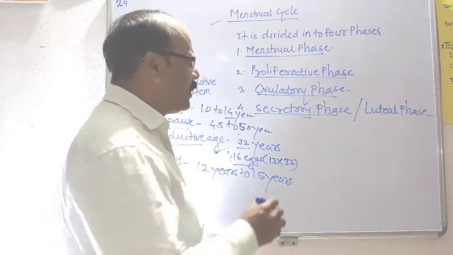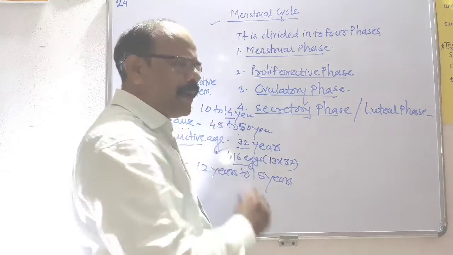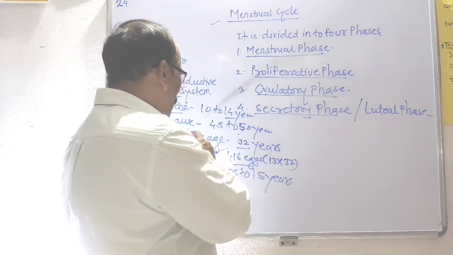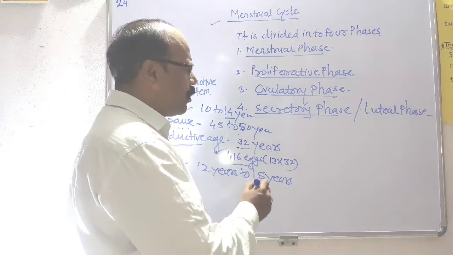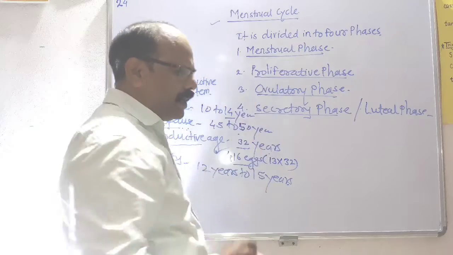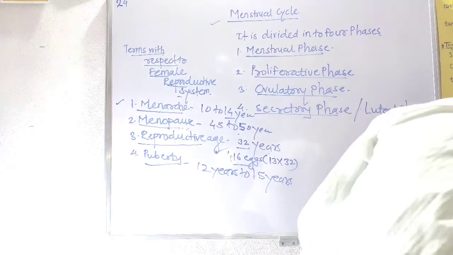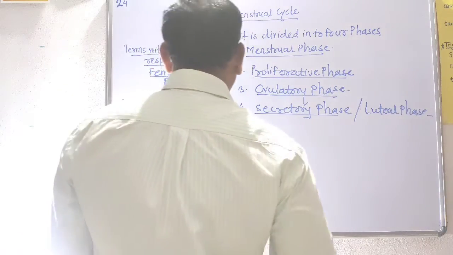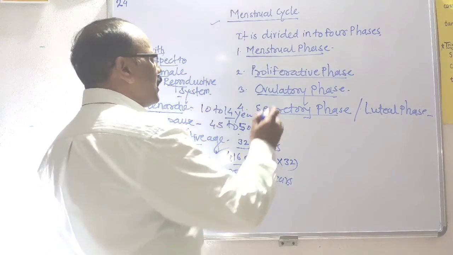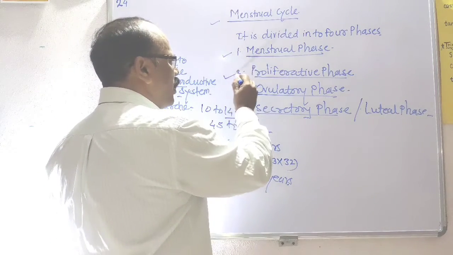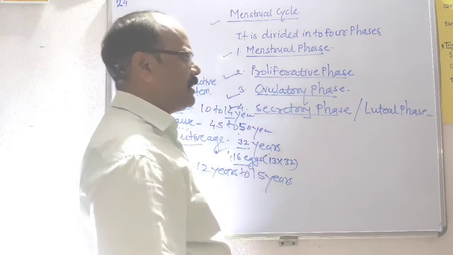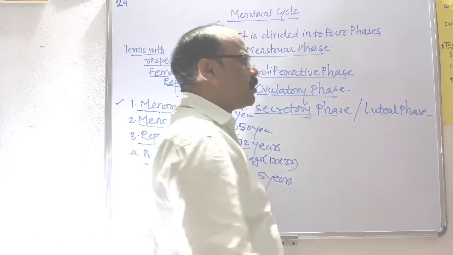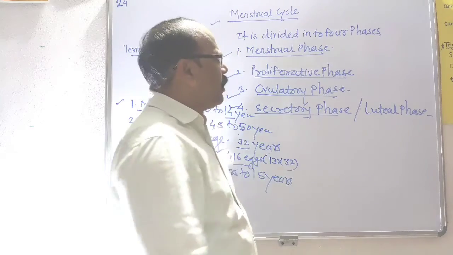The cycle starts at menarche and stops at menopause. It is divided into 4 stages: the menstrual phase, proliferative phase, ovulatory phase, and secretory phase, which is also called the luteal phase.